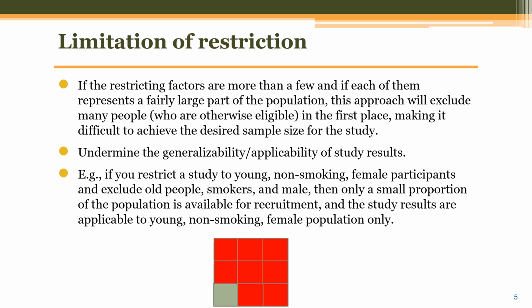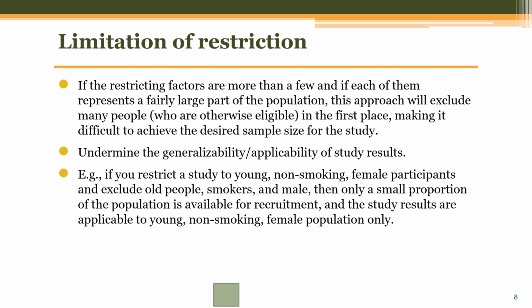For example, consider a study that is restricted to young, non-smoking female participants. As old people, smokers, and male are excluded in the first place, and each of them represents a large number, only a small proportion of the population is left for recruitment, and many of them may not want to join the study. This will make it more difficult to recruit a sufficient sample size than in the case without any restrictions. Furthermore, the study results will be applicable to young, non-smoking females only because they are derived from a population with these characteristics.